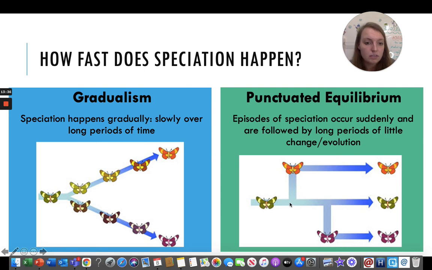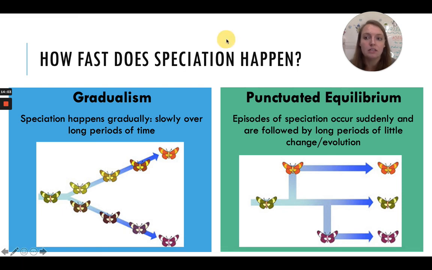Here you can see the green butterfly species still living along, but maybe there's some other environmental pressure in the population that favors different traits. Over time, we get this new species, and in the end, they cannot interbreed. They cannot have fertile offspring, or babies that can have more babies. So we've got 2 different ways that speciation can happen, or new species can emerge.